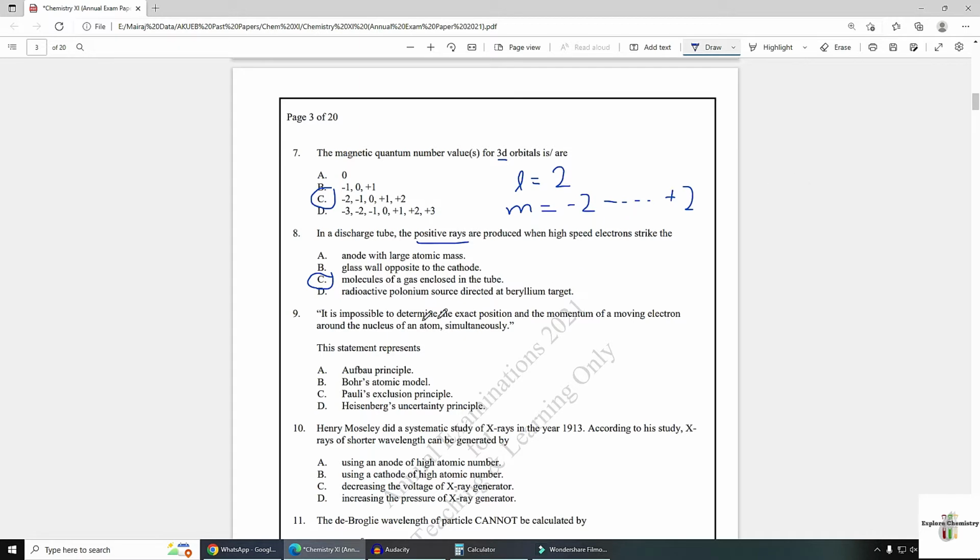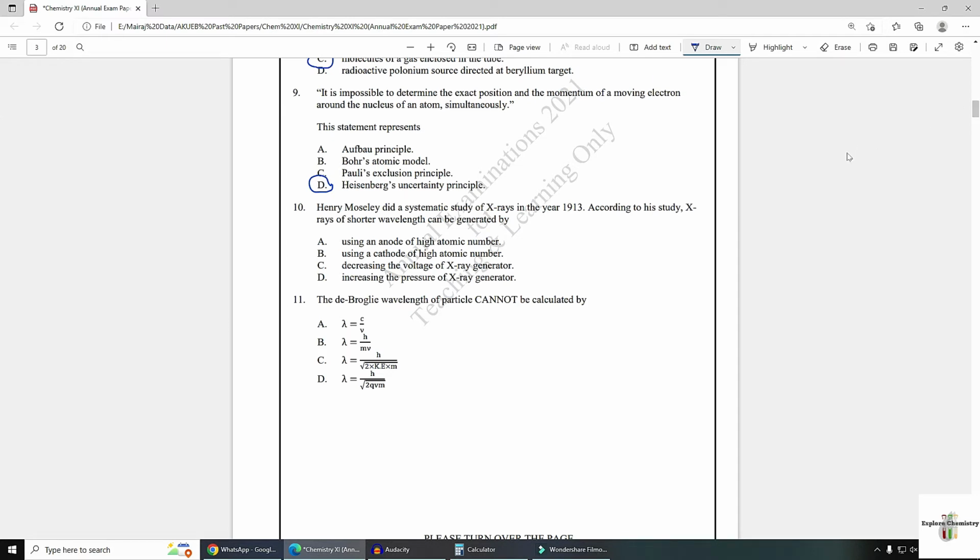Number 9, it is impossible to determine the exact position and the momentum of a moving electron around the nucleus of an atom simultaneously. This statement represents the Heisenberg uncertainty principle. Option D is the answer. Number 10, Henry Moseley did a systematic study of X-rays in the year 1913.